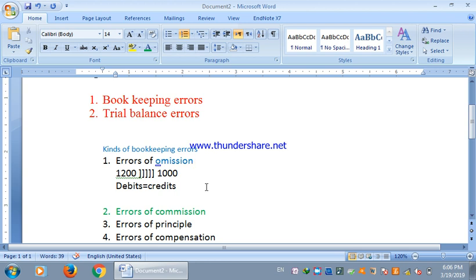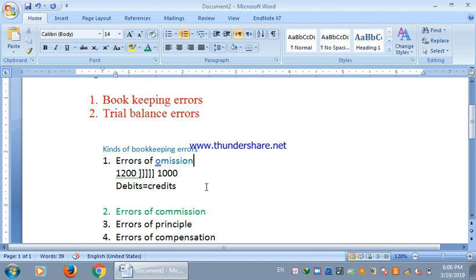Or for example, a particular amount has been transferred to a wrong account. For example, if a certain amount was to be transferred to the purchase account while it has been transferred to the sales account, so that will also be an example of the error of commission. Or a wrong entry in the original books of record will be treated as an error of commission. Or for example, an item is posted twice. For example, a particular amount has been recorded twice, that will be an example of the error of commission.